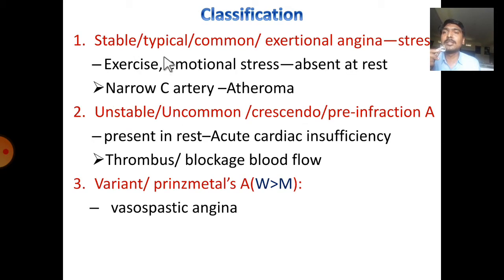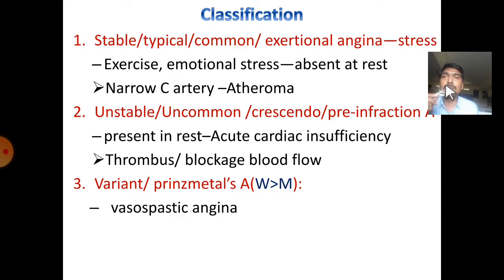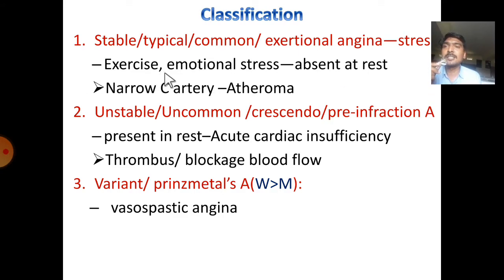One is stable angina, also called typical angina, common type of angina or exertional angina. Usually stress induces this type of angina. Exercise and emotional stress induce pain, and it is absent at rest. This happens due to narrowing of the coronary artery due to atheroma. And the second variety is unstable angina.